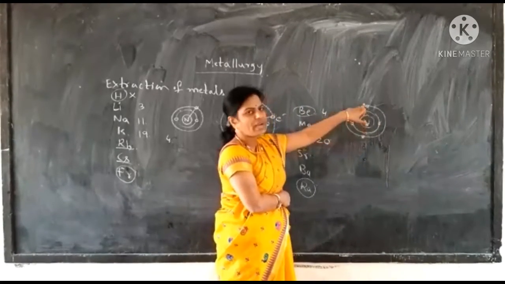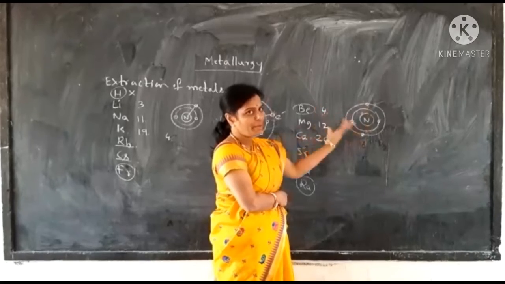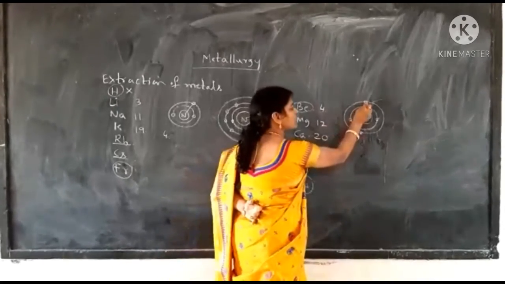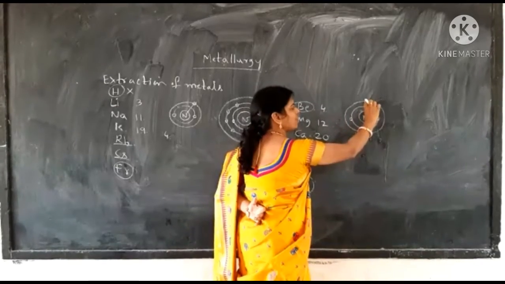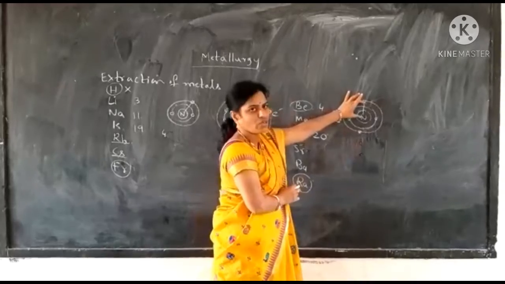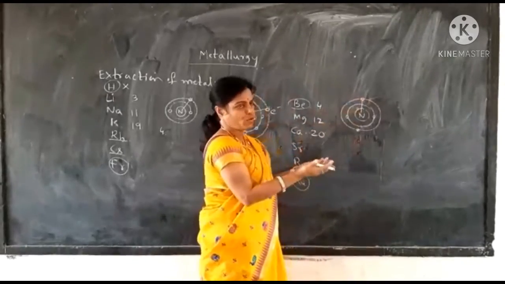So 2 electrons are there, so beryllium is a metal. It can lose these 2 electrons. However, due to its small size, this is the atomic radius or atomic size of beryllium, this is small. So easily it cannot lose electrons.